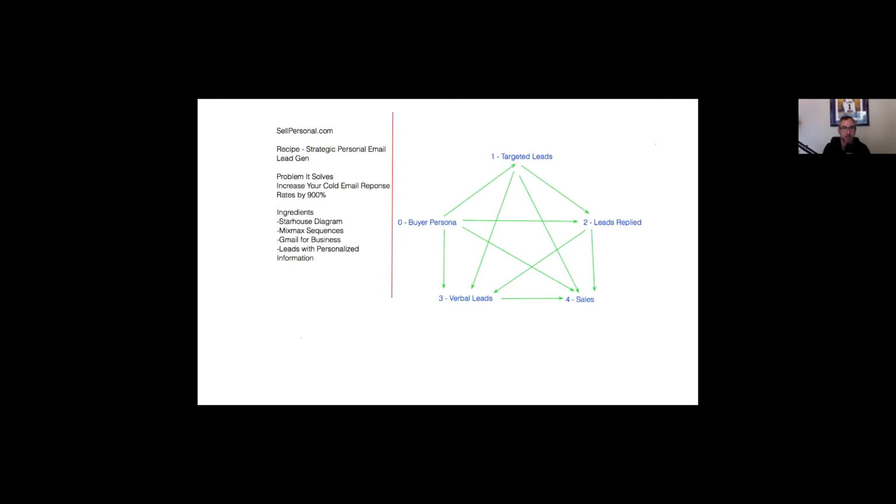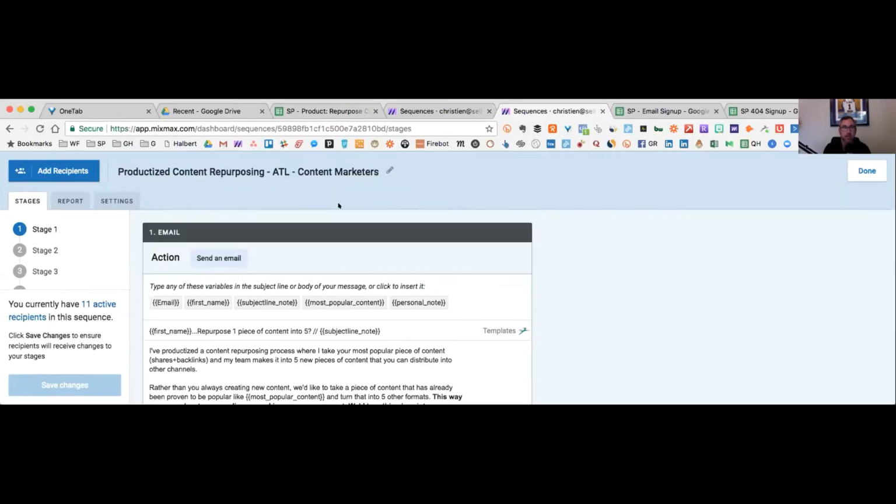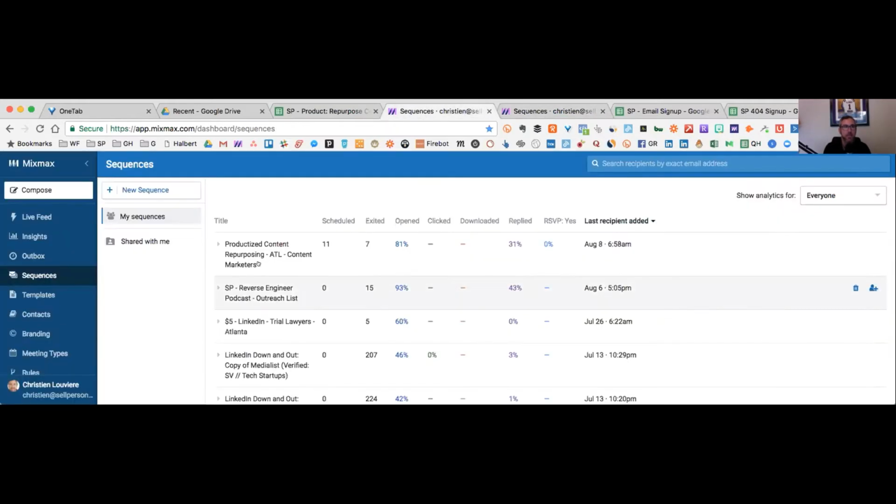So let's get into some of the specifics real quick on what our results have been and how we're executing here. What you're looking at here is Mixmax, and I'm just showing you the results real quick. You can see we've got multiple Mixmax accounts. The sequences is the feature that we're using for this. On this particular campaign, we got an 81% open rate, which is incredible. For most of the campaign, it was hovering around 60, which is still unbelievable. Reply rate is at 31%, which is unheard of. The one we did before this was at 43%.